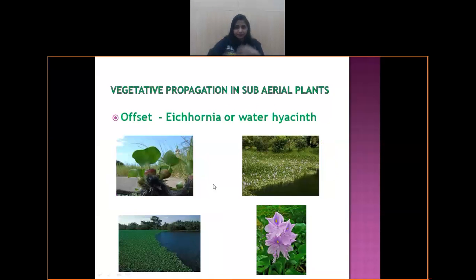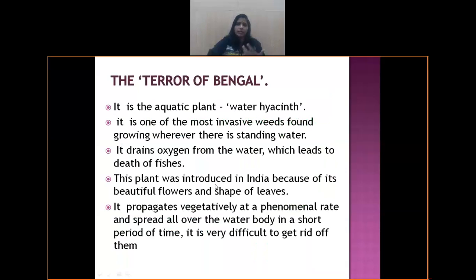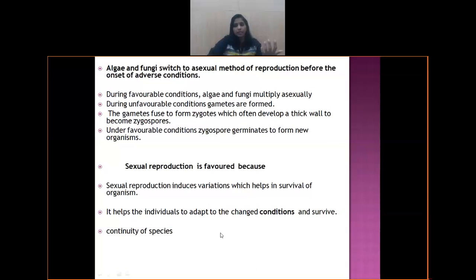So like this, various parts of the plant are involved in propagation. In the earlier section, we studied the asexual method of reproduction in organisms, and now in the case of plants, it is called vegetative propagation. Now, when we compare, we always find sexual reproduction is more favored.